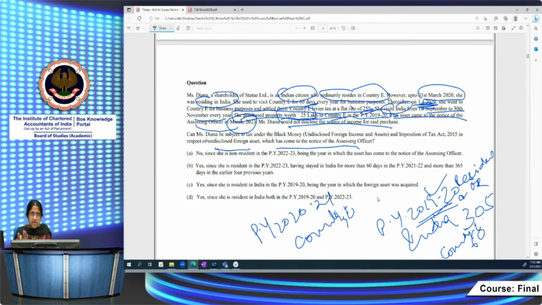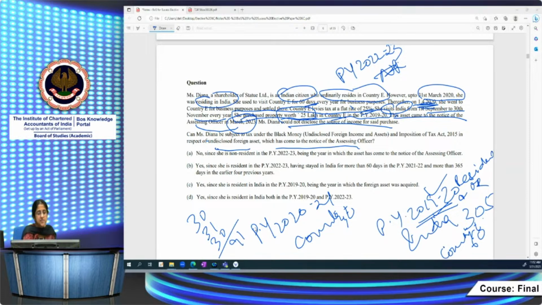There is no other information relating to her stay in India. So current year she is a non-resident. For previous year 22-23, she used to visit India for 60 days. Thereafter, she visits India from 1st September to 30th November every year. So in previous year 22-23 also, her visit is from 1st September to 30th November. So September, October, November, 91 days she visited India.